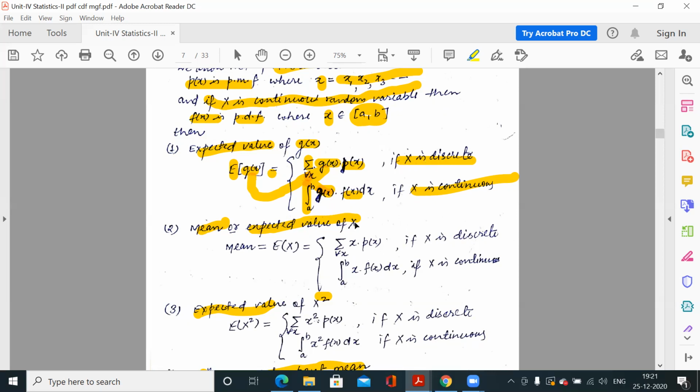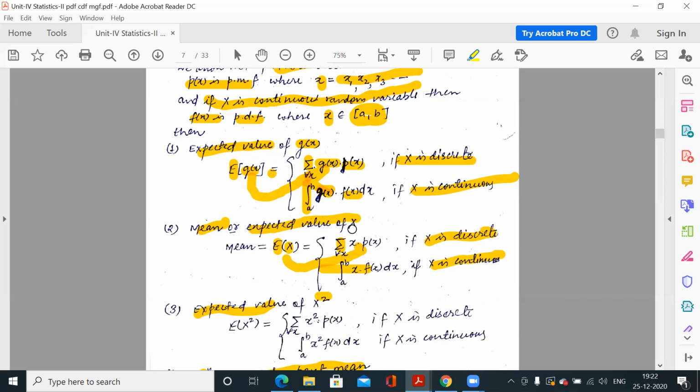So if g(x) is x, meaning the expected value of x, you multiply this argument, this x, by the probability function. If x is discrete then it would be x times p(x), and if x is continuous then it would be x times f(x). And similarly, you take the summation over each x, or you integrate between the given range a to b of x f(x).